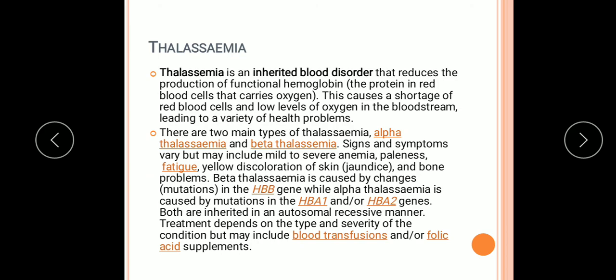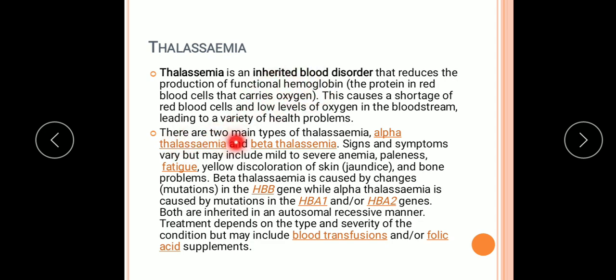Now we'll come to the last disease, that is thalassemia. What is thalassemia? This is an inherited blood disorder that reduces the production of functional hemoglobin. So the functional hemoglobin is not produced in this. What is hemoglobin? The protein in red blood cells which carries the oxygen. This causes a shortage of RBCs and low levels of oxygen in the bloodstream, leading to a variety of health problems. Proper hemoglobin is not produced in this problem.